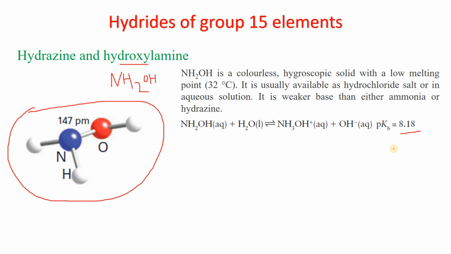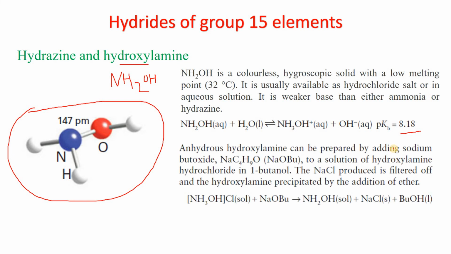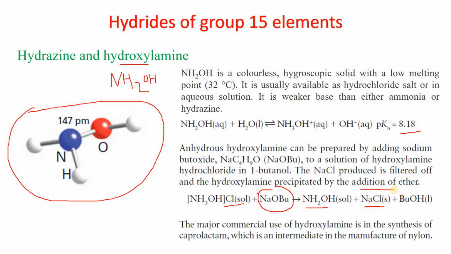Anhydrous hydroxylamine can also be prepared by adding sodium hydroxide to an aqueous solution of hydroxylamine chloride salt, and we get NH2OH in solution. NaCl is separated out and filtered off, and the hydroxylamine is precipitated by addition of diethyl ether. The major commercial use of hydroxylamine is in the synthesis of caprolactam, which is an intermediate in the manufacturing of nylon.